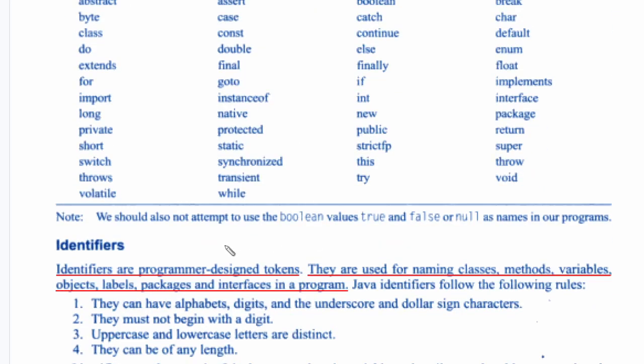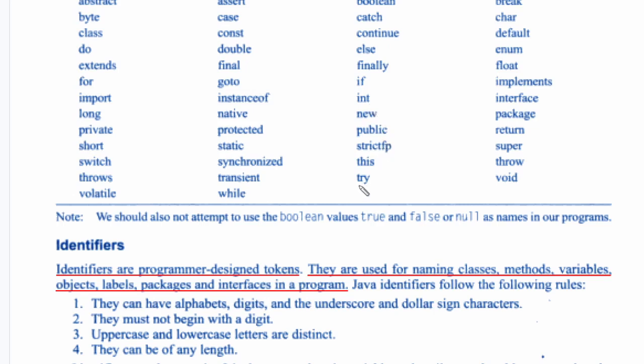The next is called identifiers. But first, these keywords have a special meaning in Java. For example, for is used for creating loops. Similarly, int is used for defining a data type for a variable.